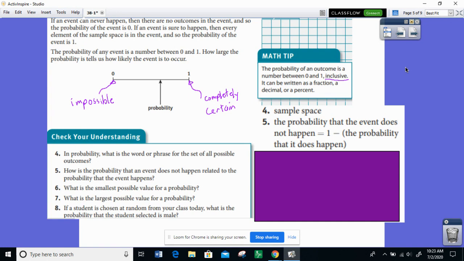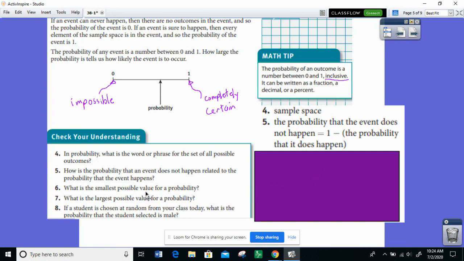Well, if the number cube is numbered 1 through 6, there's a 1 over 6 probability that you do roll a 5. 1 minus 1 over 6 gives you a 5 over 6 probability that you do not roll a 5. So this is an easy rule that will help you a lot when you're solving probability problems.